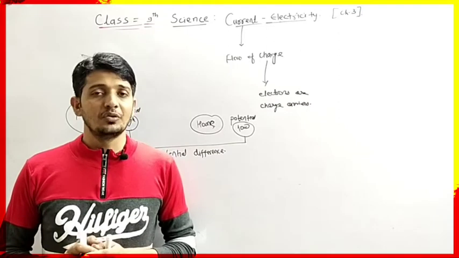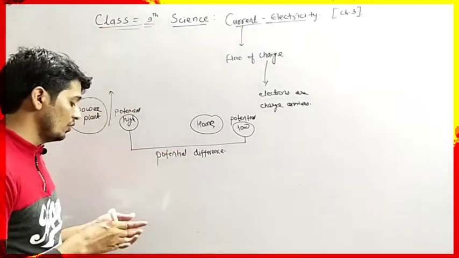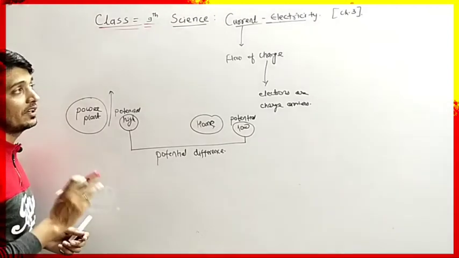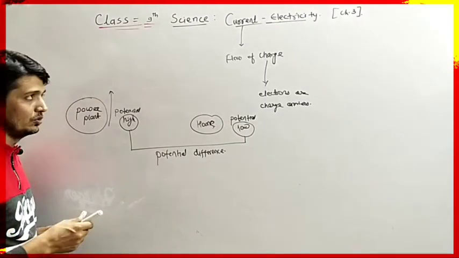Likewise, electricity always flows from the region of higher potential to the lower potential, and electrons are the charge carriers. So we have to write the important point about current electricity and how it flows.